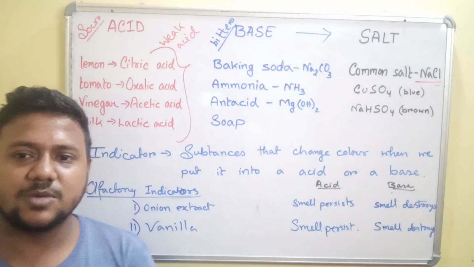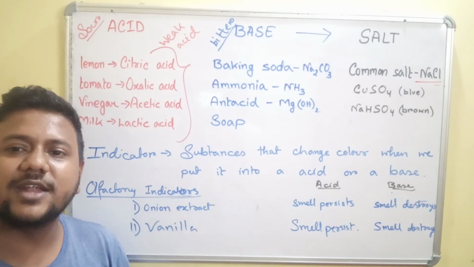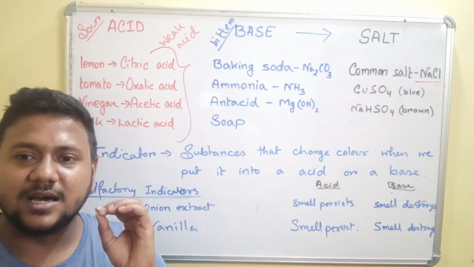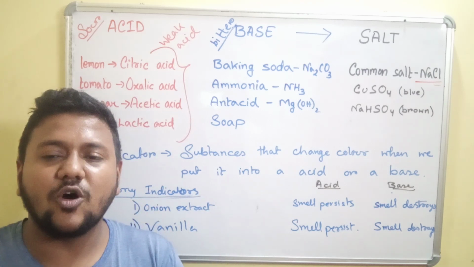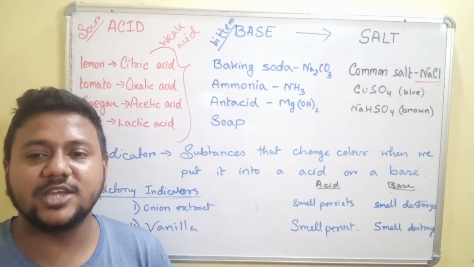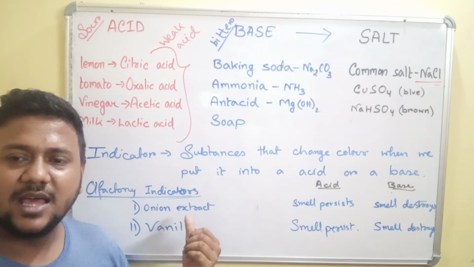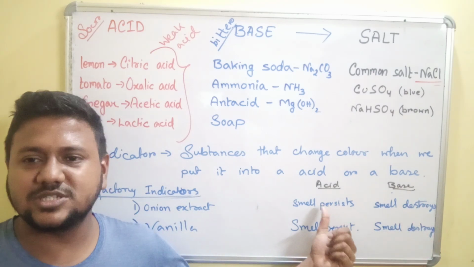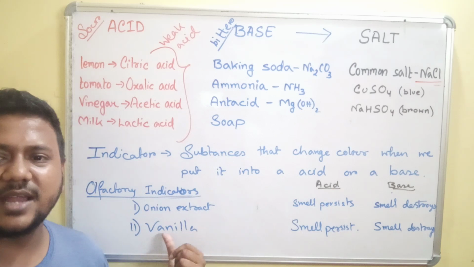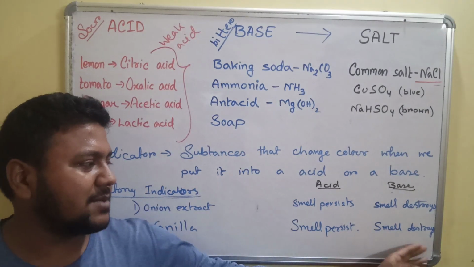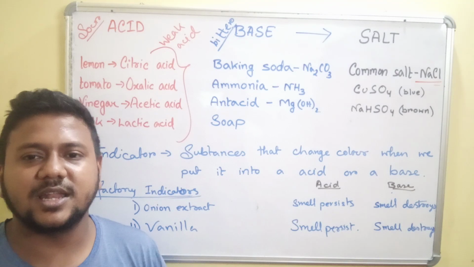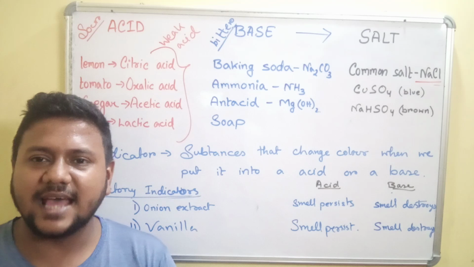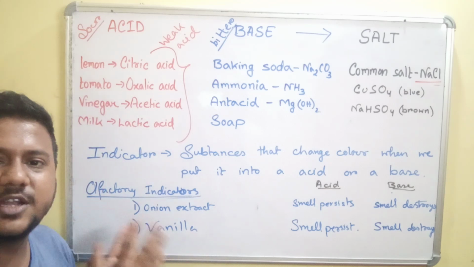Then we have learned about some of the other indicators like olfactory indicators, which actually indicate by giving an indication of smell, like onion extract. The smell of the onion extract disappears in a base, whereas it persists in acid. A vanilla extract destroys its smell in a base, but the smell persists in an acid. So in this video we have just categorized acids and bases in terms of the different indicators.